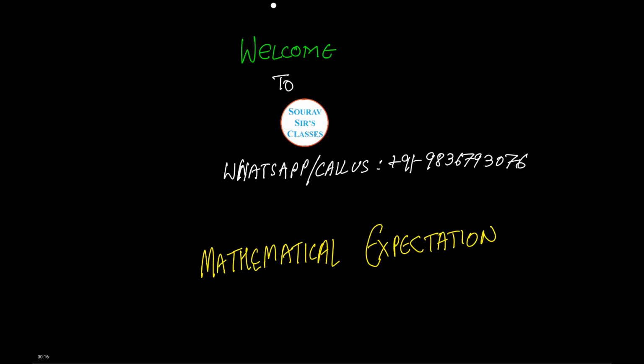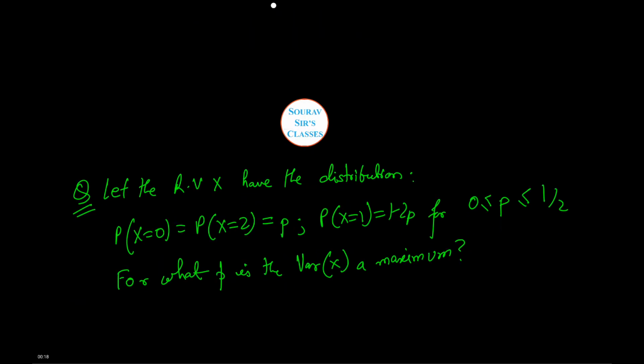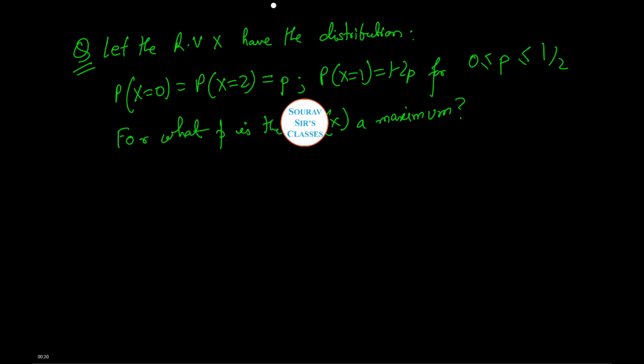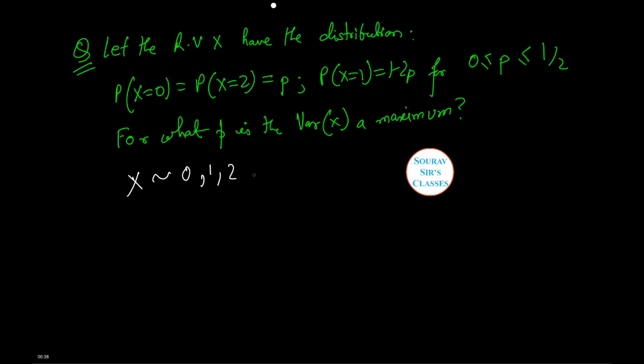Let us see the question. Let the random variable x have the following distribution. Now, for what p is the variance of x a maximum? Here random variable x takes the values 0, 1, 2 with respective probabilities p, 1 minus 2p,